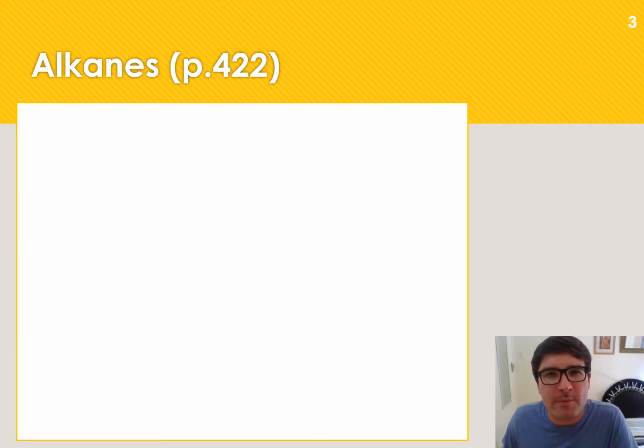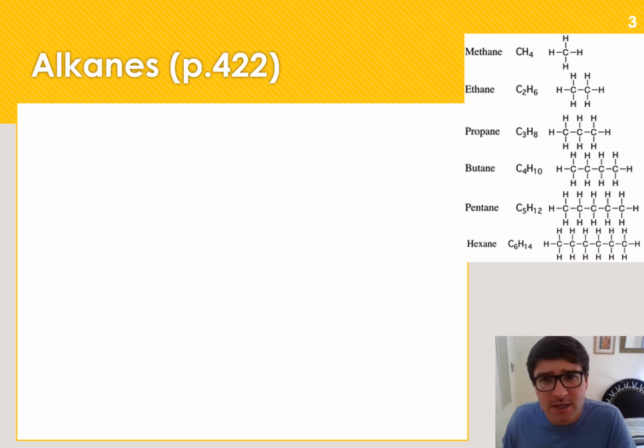Our first family of organic compounds, or first class that we meet, is alkanes. Alkanes are often called saturated hydrocarbons. Now, what does saturated mean, and what is a hydrocarbon? If you look at the molecules here on the right of the screen, you will see that all of the carbon-carbon bonds are single bonds.